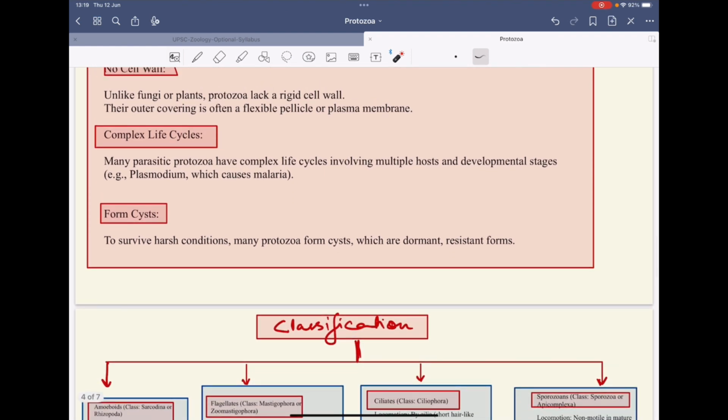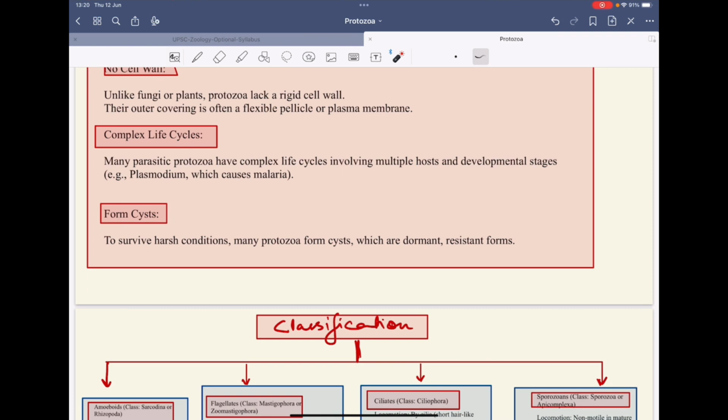They have complex life cycles. These are mostly parasitic, so they have multiple hosts and developmental stages. They have infective stages, and also different forms of infective or developmental stages found in the life cycle. We will see it in detail in Plasmodium, in Monocystis agilis, or in Leishmania, where we see amastigote and promastigote forms. So it has different developmental stages.